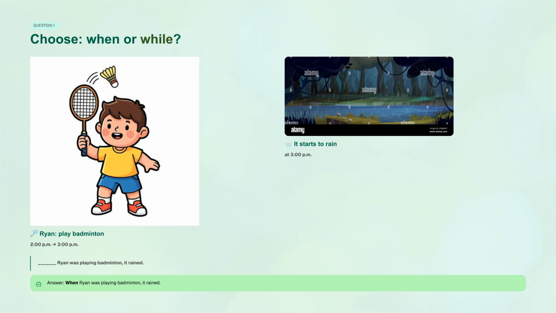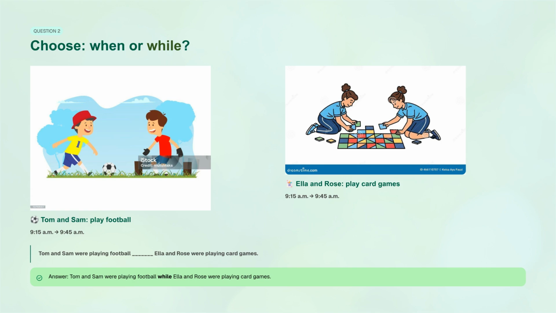Ryan playing badminton was the longer action, and it raining at 3 p.m. was the shorter action. The complete sentence is, when Ryan was playing badminton, it rained. Question 2 asks us to choose when or while. Tom and Sam playing football and Ella and Rose playing card games both happened at the exact same time, from 9:15 a.m. to 9:45 a.m. The complete sentence is, Tom and Sam were playing football while Ella and Rose were playing card games.